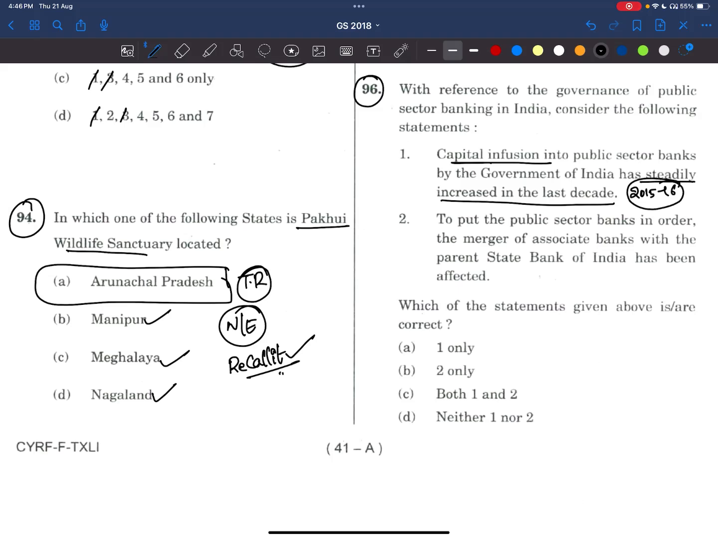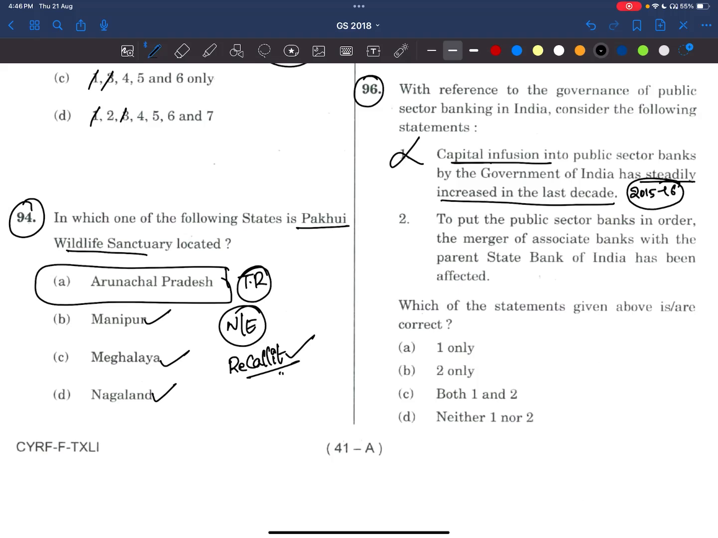Okay, this statement is wrong. It was not steadily increasing. To some extent it was increasing, and then it got a very large dip. The government couldn't give money to the public banks. Okay, then it got recovered.